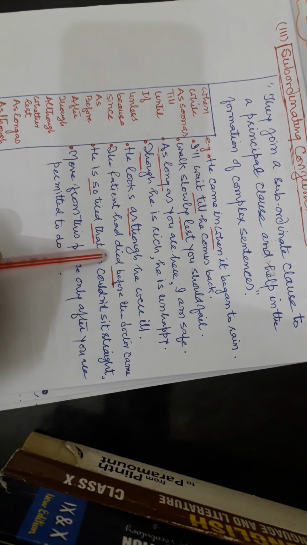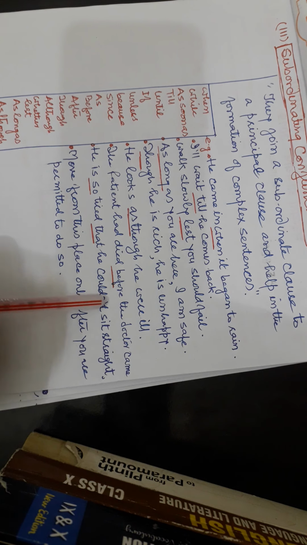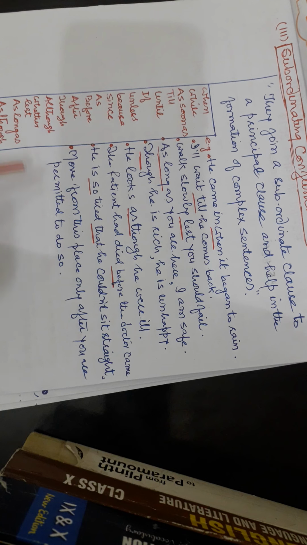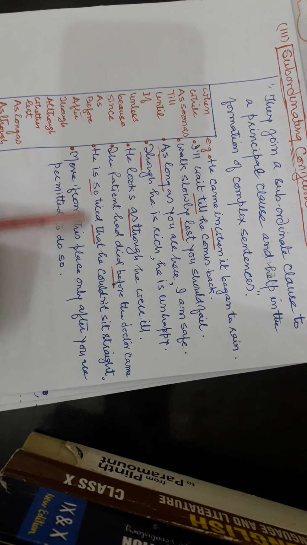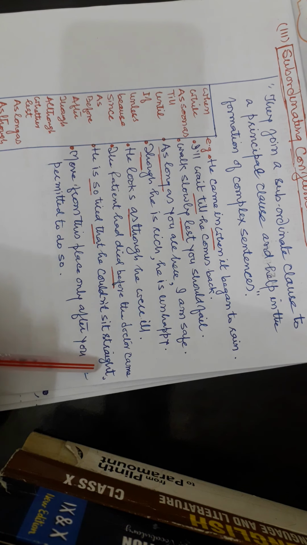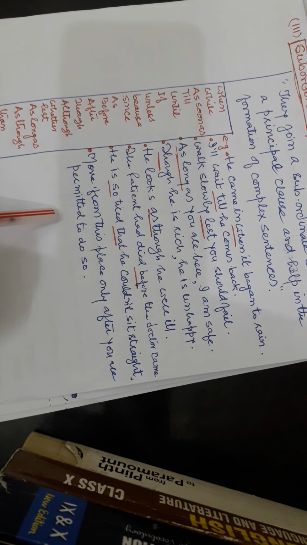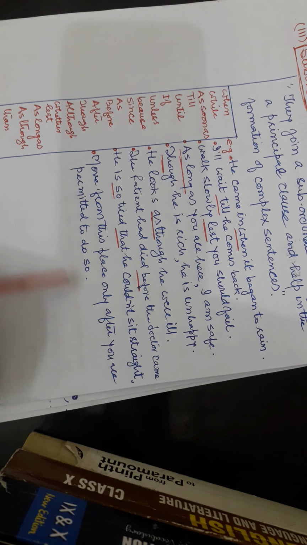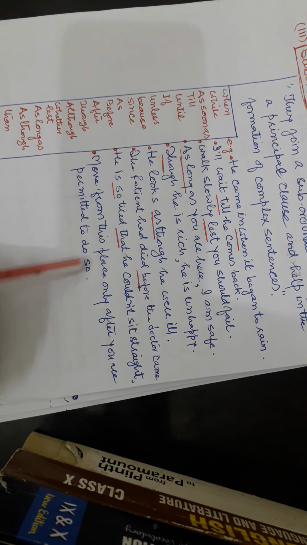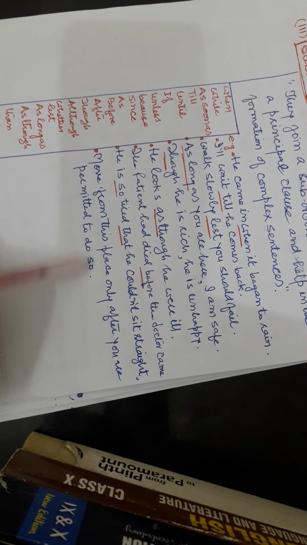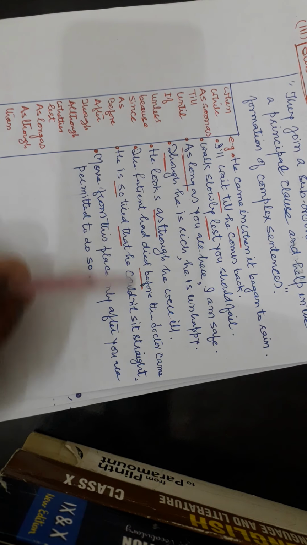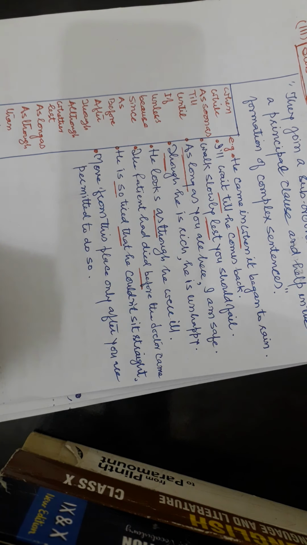The patient had died before the doctor came. In this sentence you find before. He is so tired that he couldn't sit straight. इतना थका हुआ है कि सीधा नहीं बैठ सकता. So that. Move from this place only after you are permitted to do so. In this sentence you find after. These are the examples of subordinate conjunctions.